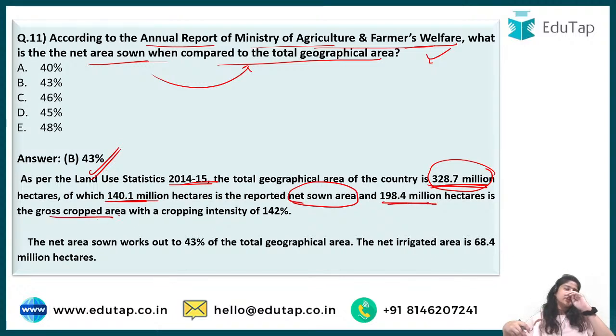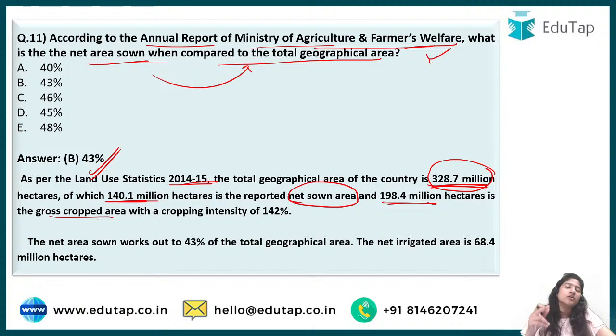So basically, in one line, what is the difference between net sown area and gross cropped area? Net sown area is whatever crop you have grown in a year. While gross cropped area counts how many times you have used a particular land for growing crops.